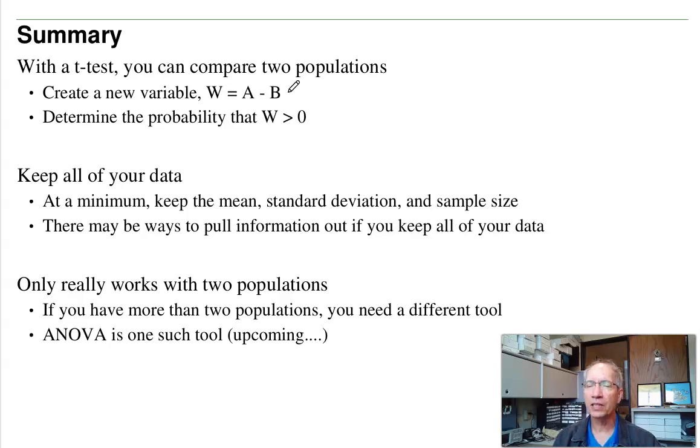Another thing to note is that this only works with 2 populations. With 2 populations, I can take a minus b and create 1 population. If I have 3 populations, I need a different tool. And there are tools for that, for example, analysis of variance, later on this semester. But a t-test really isn't designed for more than 2 populations. That's lecture number 27 for ECE 341. Our next lecture will do a couple more examples of t-tests with 2 populations.